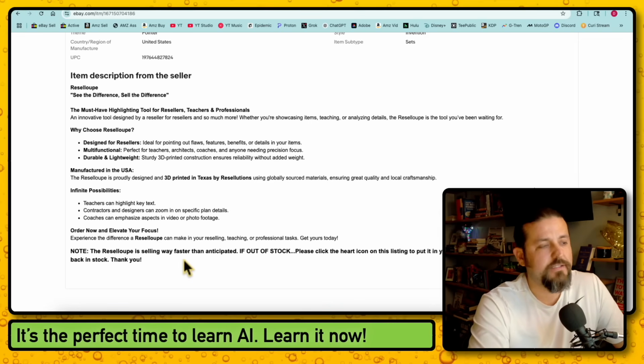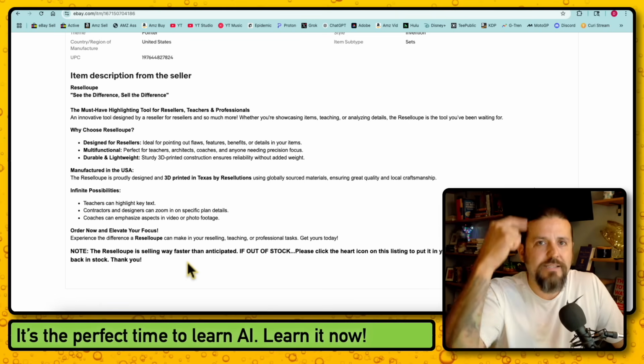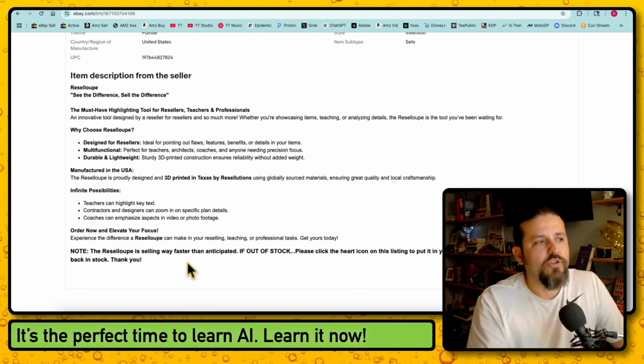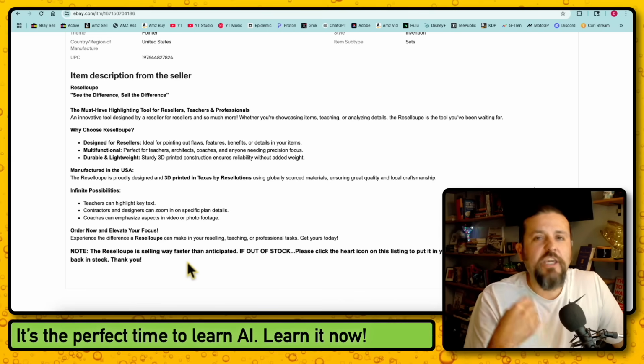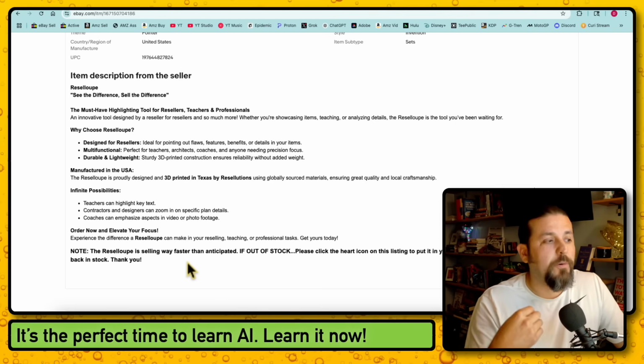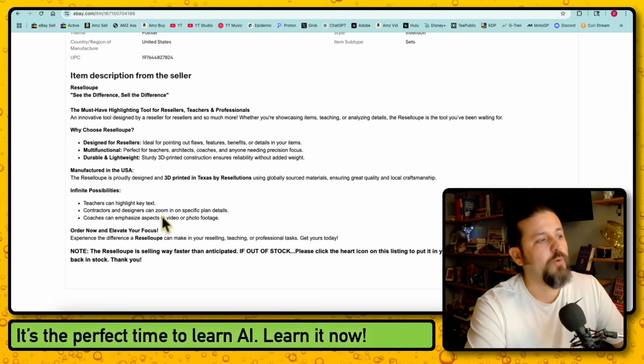It's just text. How can we spruce this up so that when a customer bypasses the photos, or maybe they look at the photos, but they want to go to the description, how do we make this look nicer so that the customer feels like it's a more professional listing? Maybe that you put more effort into it, so now they trust you more. How could we do that?